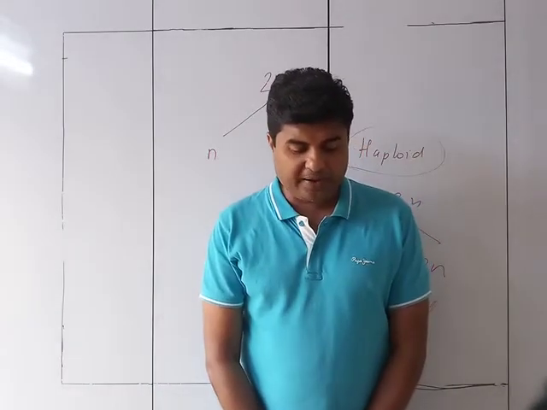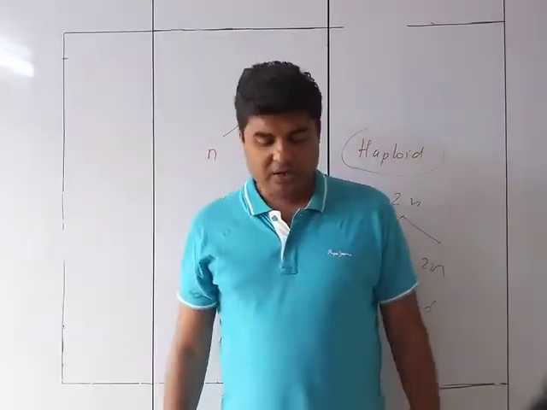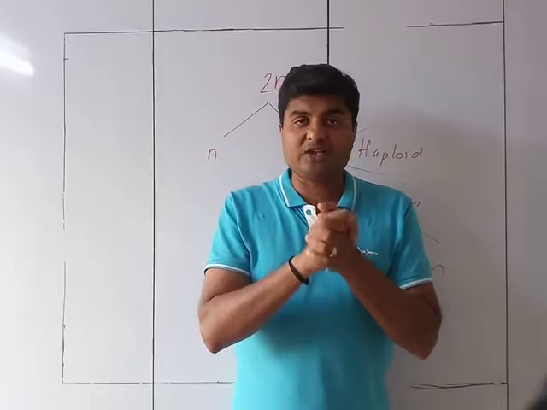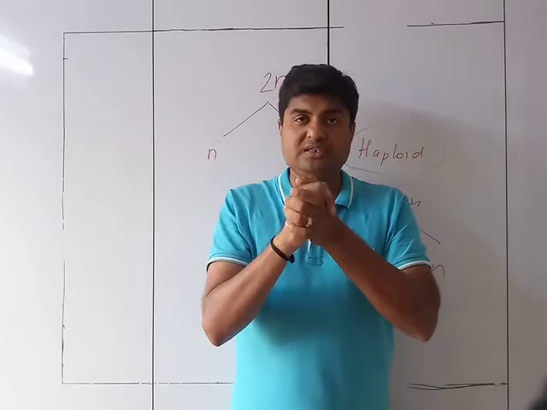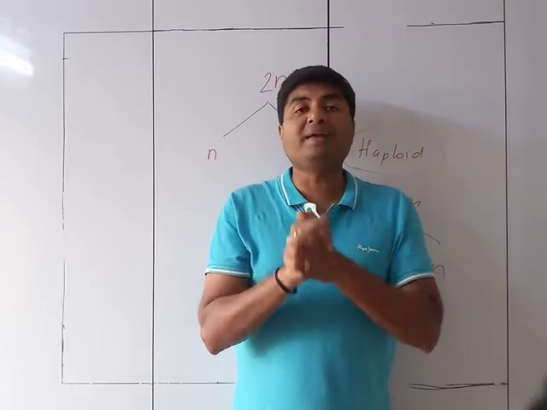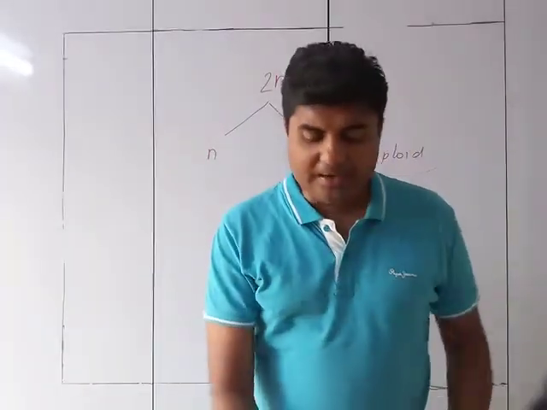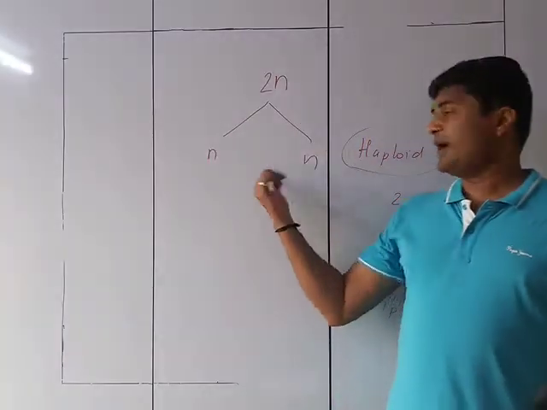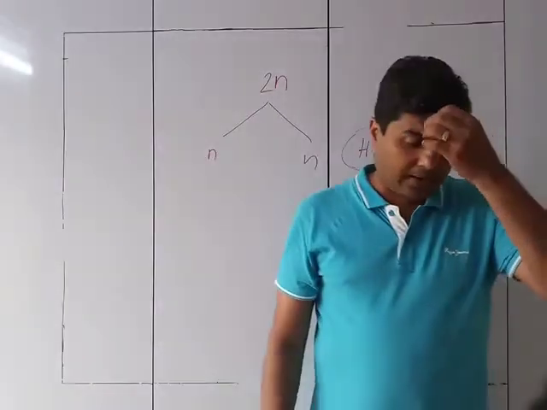So one member of each pair, haploid, is passed on into the sex cells. This is essentially because when a male and the female gamete fuse together, fertilization takes place. At that time, half of this and half of this will become one full set. Hence, the chromosome number of the organism is maintained during reproduction. So the normal diploid form is formed when two such haploid chromosome sets combine with each other.